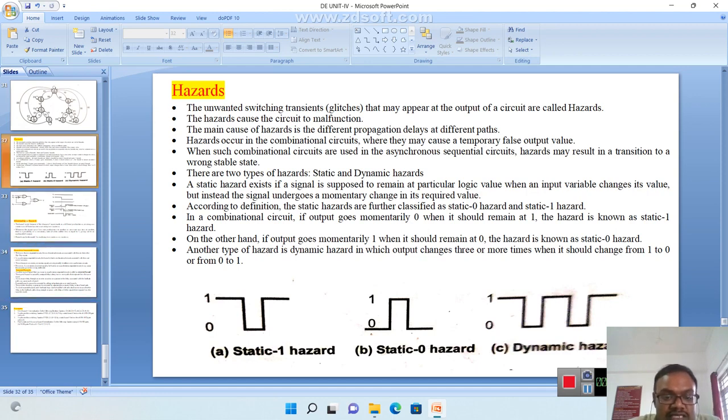So you are going to see this diagram. So you know the concept of this. The static 1 hazard is where the signal starts from 1, goes to 0 momentarily, and returns to 1. The static 0 hazard is the reverse operation of the static 1 hazard: it starts from 0, goes to 1 momentarily, and returns to 0. The dynamic hazard is the combination of both: 1 to 0, 0 to 1, 1 to 0, 0 to 1. That is called a dynamic hazard.